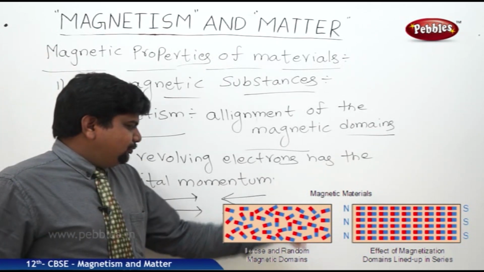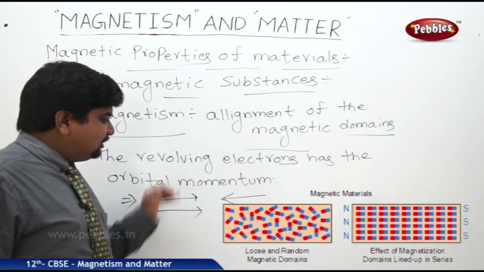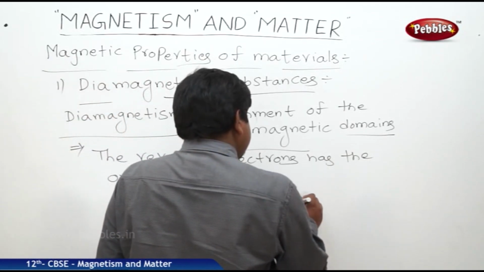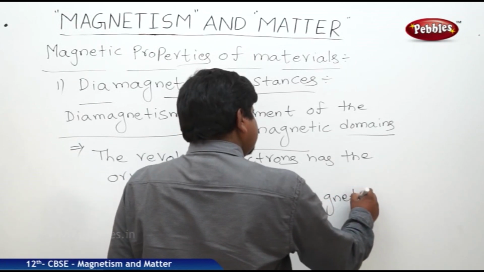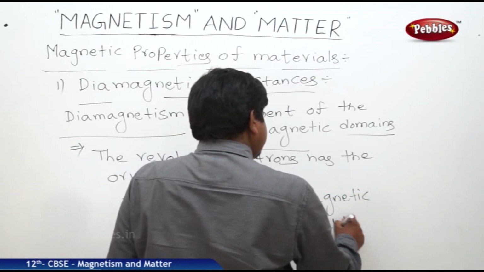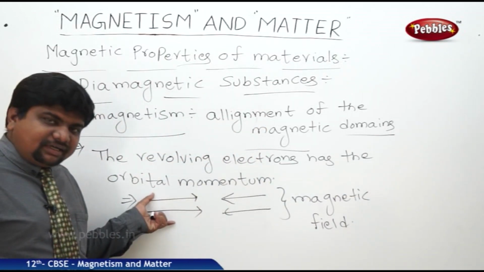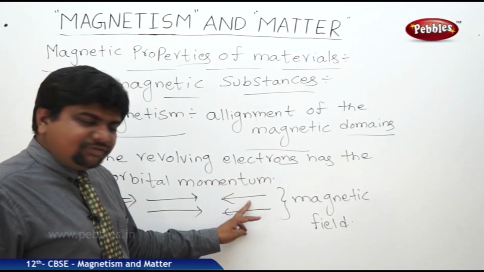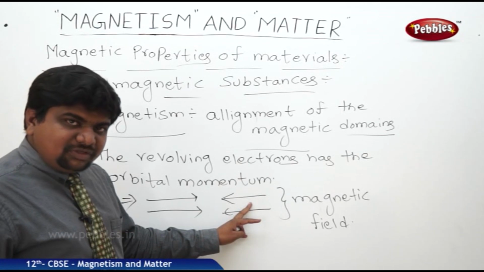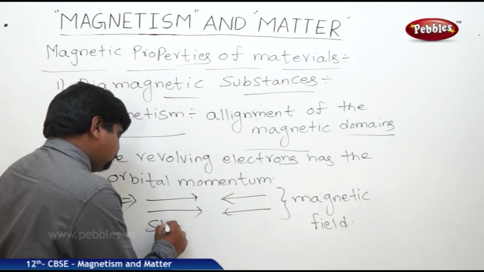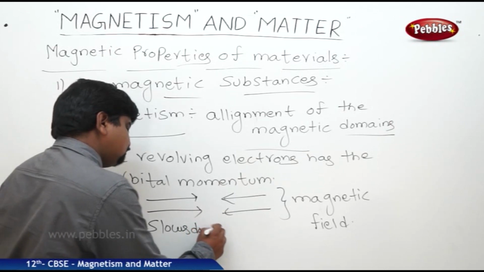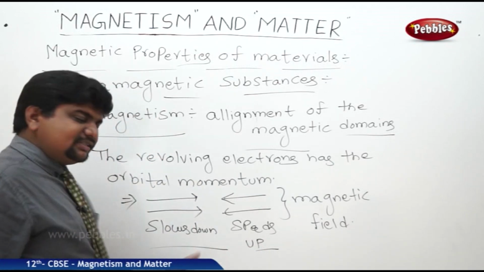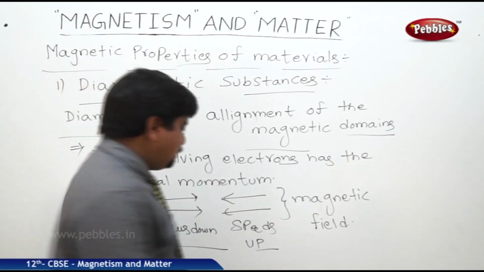When this diamagnetic substance is exposed to a magnetic field, the motion of the electrons in the same direction will be slowed down because of the applied magnetic field, and the motion of the electrons moving in the opposite direction speeds up. We can understand this slowdown and speed up because of Lenz law also.